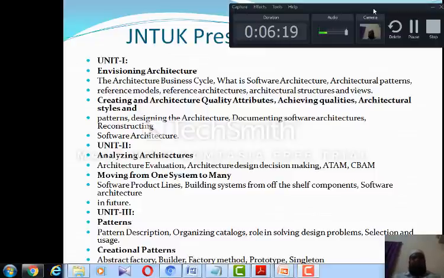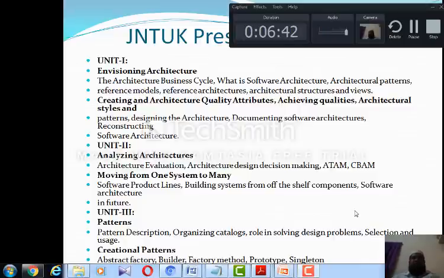From here onwards one more new textbook will come into the picture. Till then, unit 1 and unit 2 deal with the Len Bass textbook, Software Architecture in Practice. From unit 3 onwards, the design part will come into the picture. So first architecture will come into the picture, then the design will follow.